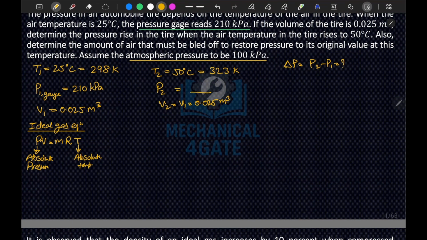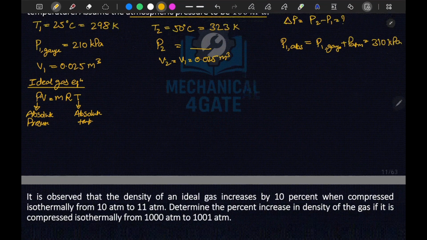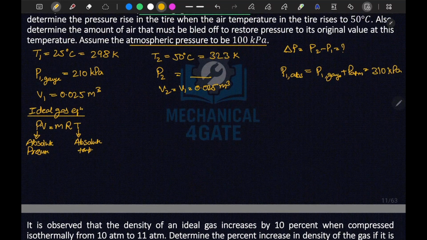So P1 absolute can be written as P1 gauge plus P atmospheric. P atmospheric is 100 and this is 210, so this will be 310 kilopascal. So let's substitute the values here.